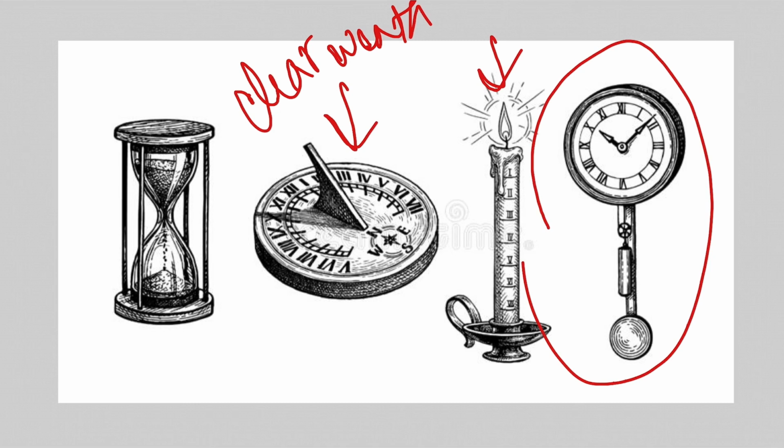As a result, people accept the pendulum clock as a more superior clock compared to the others. That is why in this chapter we'll be specifically discussing the pendulum clock, because it is from the pendulum clock that modern watches and clocks branch off.